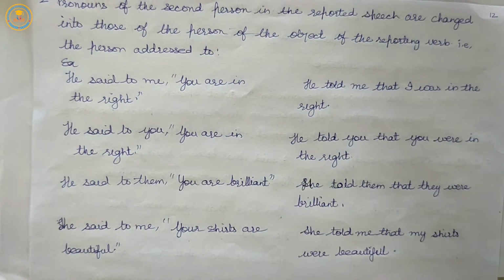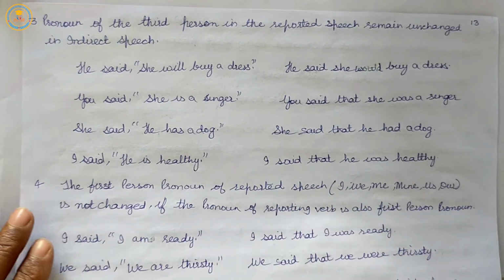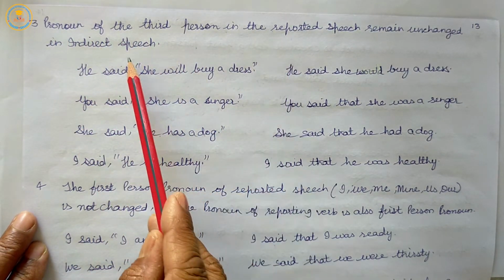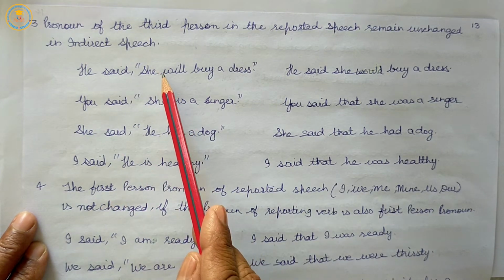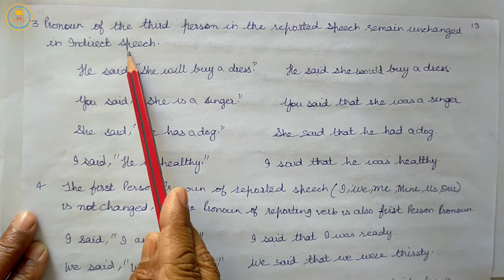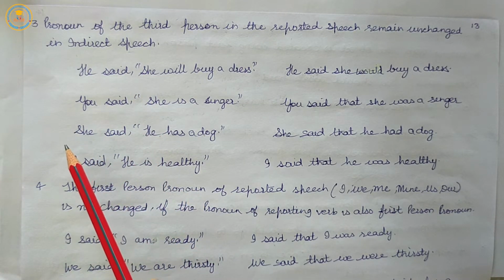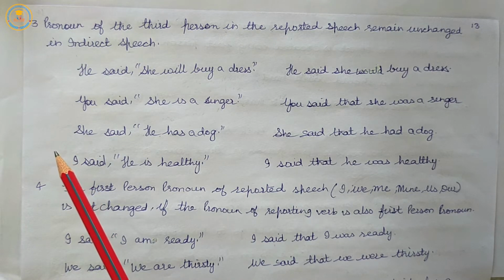So our next rule related to this pronoun topic: pronouns of the third person in the reported speech remain unchanged in indirect speech. In our two rules we have discussed just now, first, pronouns of the first person in the reported speech are changed into those of the person of the subject of the reporting verb.